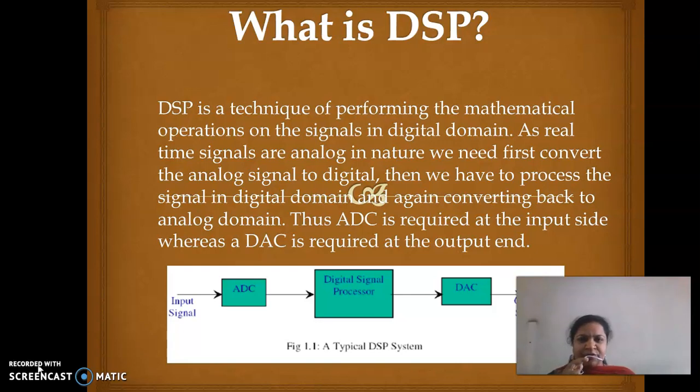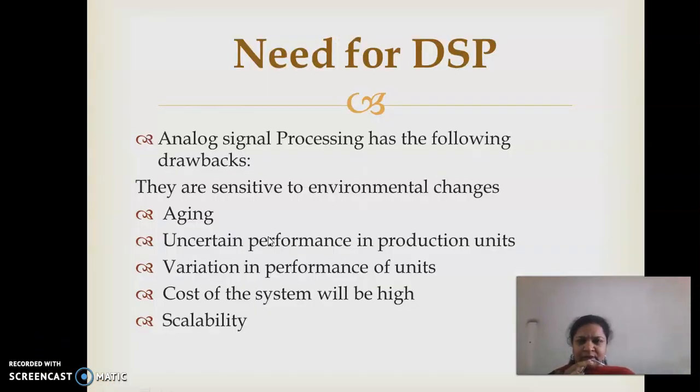It is the technique of performing mathematical operations on signals in the digital domain. Because every signal available in nature is of analog form, first we need to convert it into digital form. Once it gets processed in the digital domain, the signal needs to be converted back into the analog domain. So here we are using two blocks, one is ADC and the other is DAC for the output.